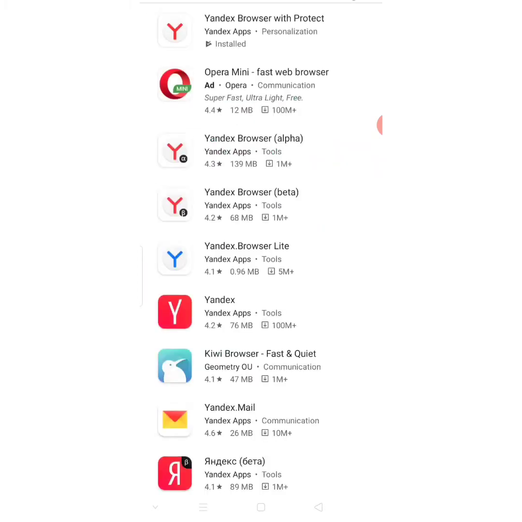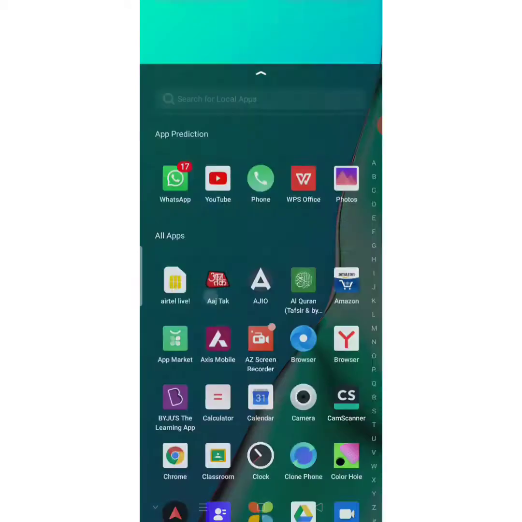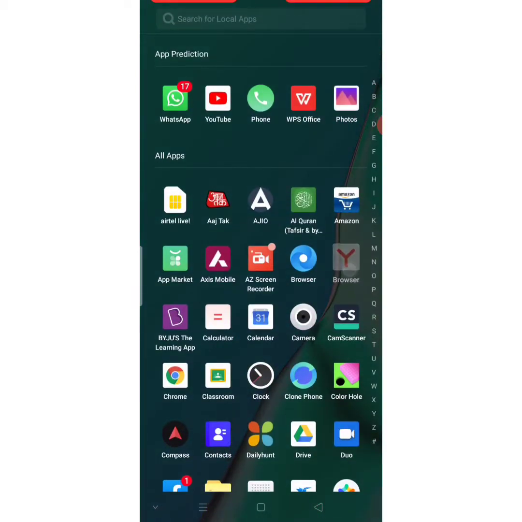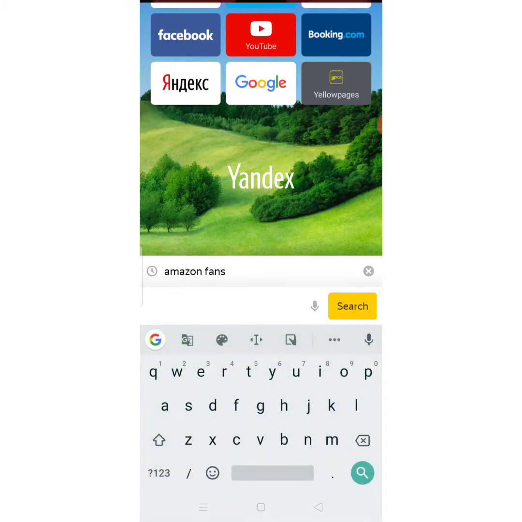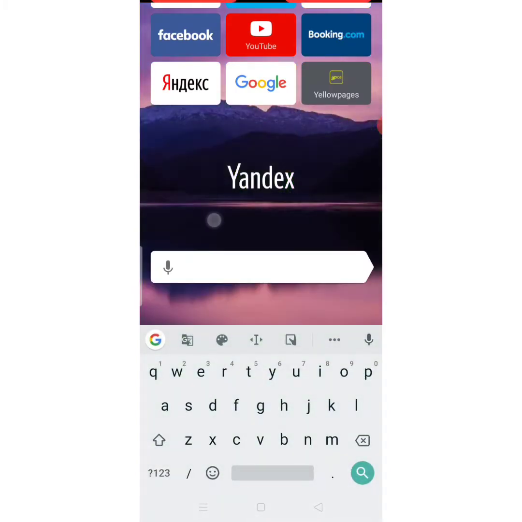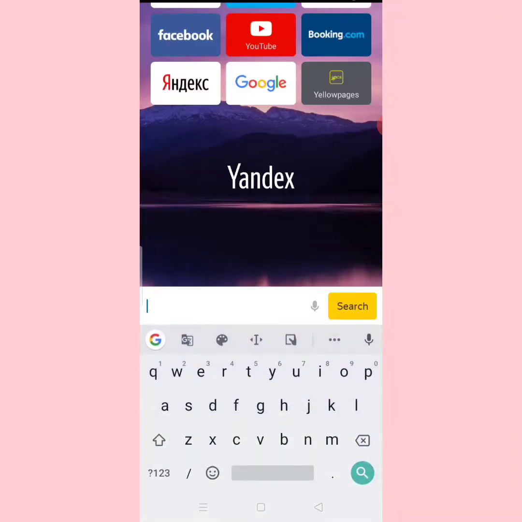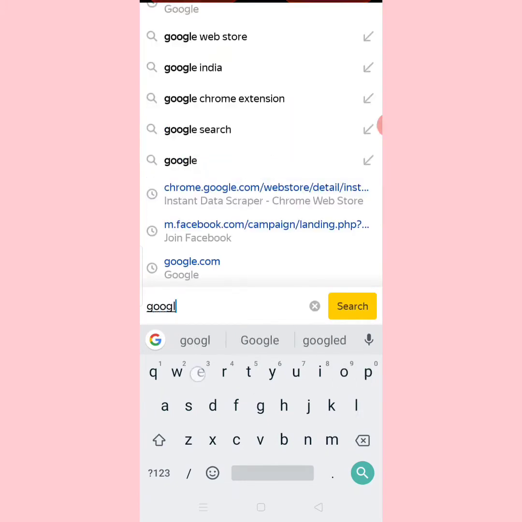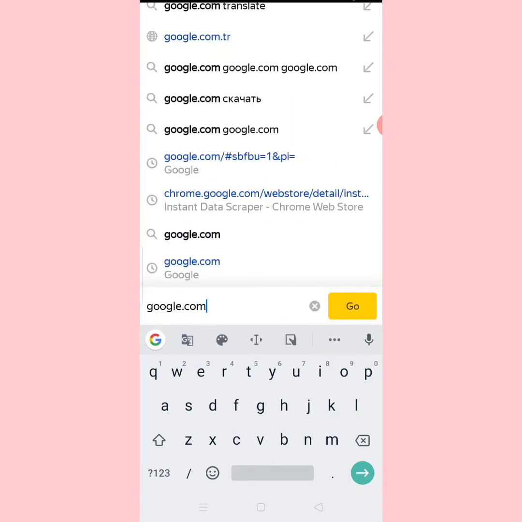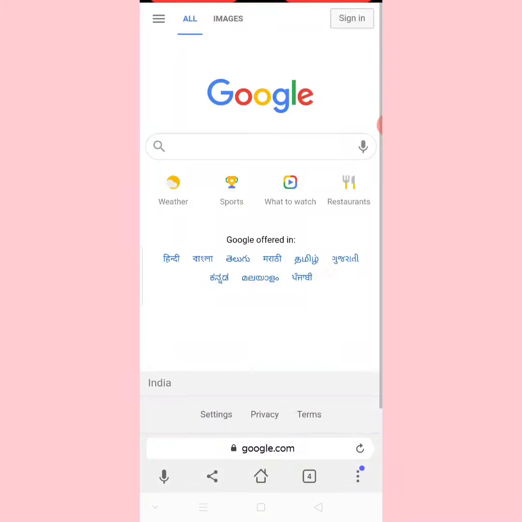I'll show you on my mobile phone how it looks. So let's click on this. Once I open it, this will be my page. This is how the web page will look. Here you have to type google.com, so here you just click on google.com.